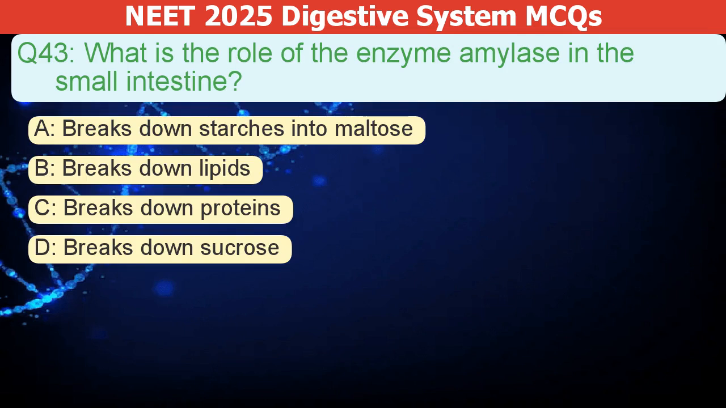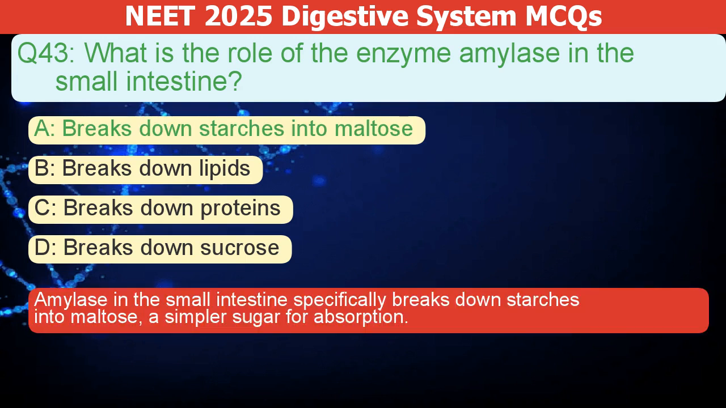What is the role of the enzyme amylase in the small intestine? A. Breaks down starches into maltose. B. Breaks down lipids. C. Breaks down proteins. D. Breaks down sucrose. The correct answer is A. Amylase in the small intestine specifically breaks down starches into maltose, a simpler sugar for absorption.